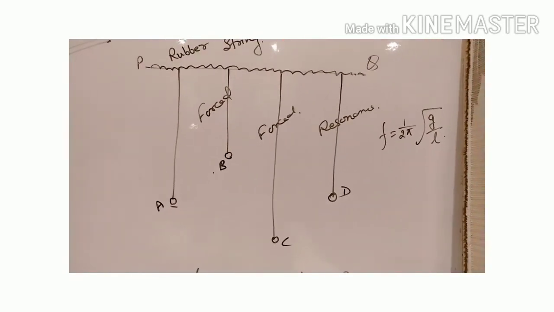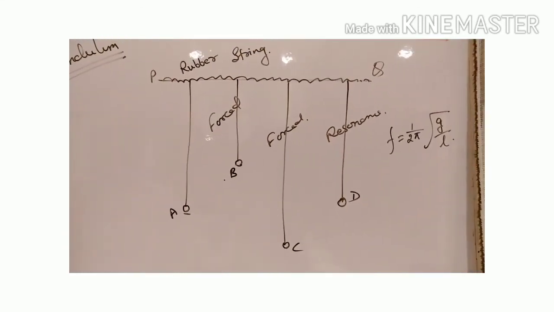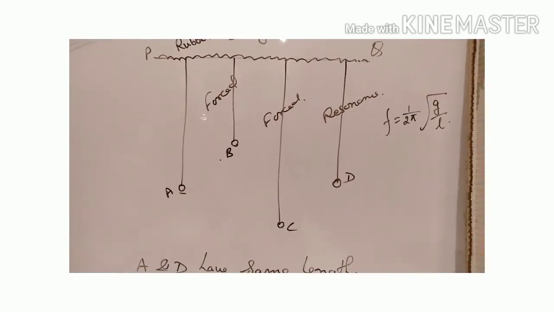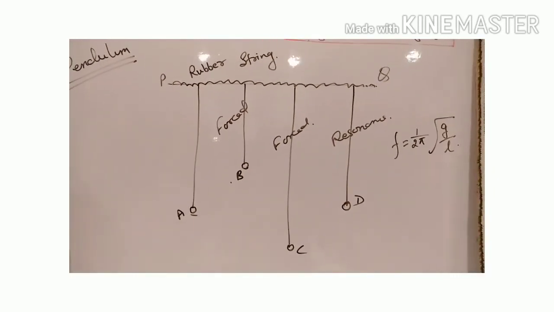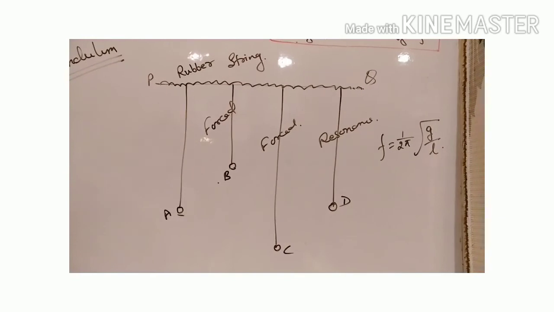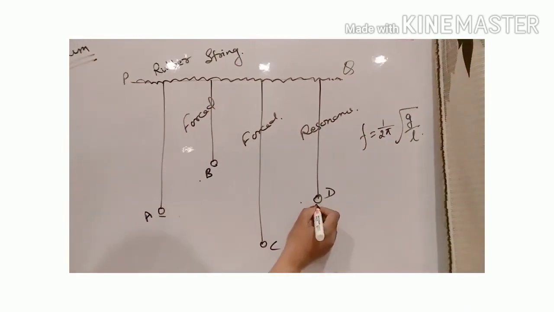So in this example, the pendulum, the vibrations of pendulums A and D are the same, and we have resonance here because they have the same natural frequency.